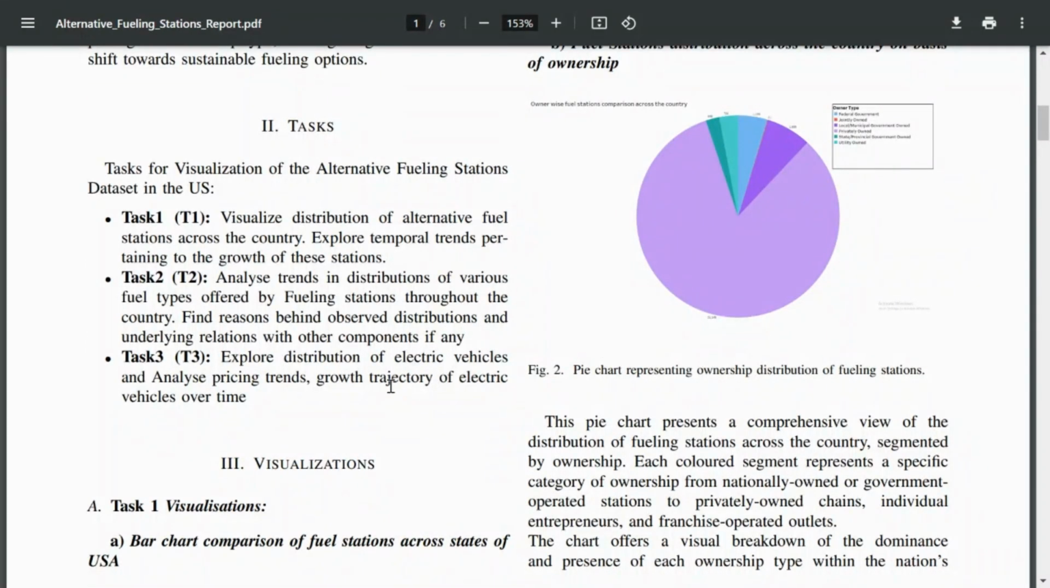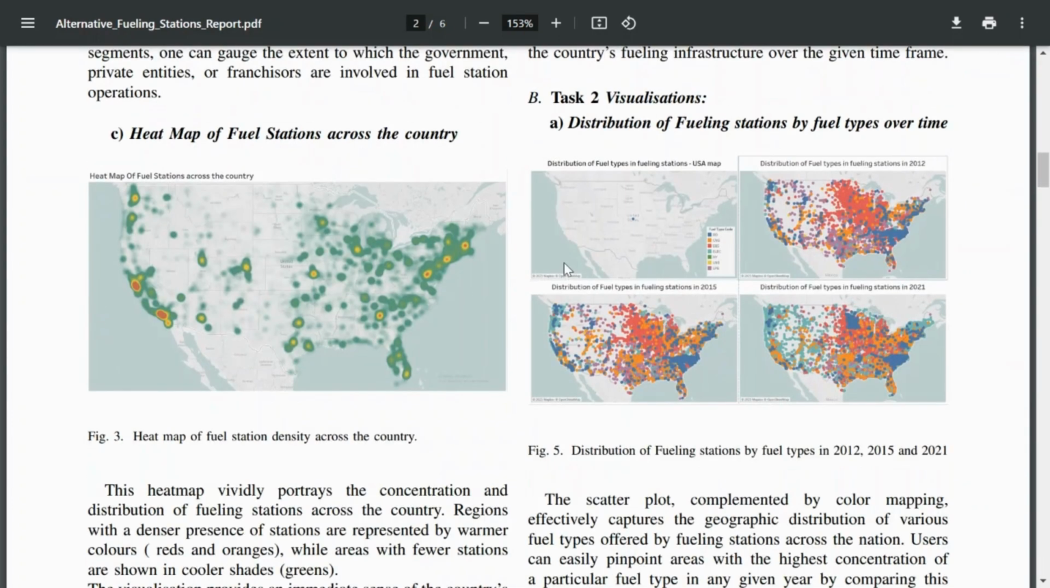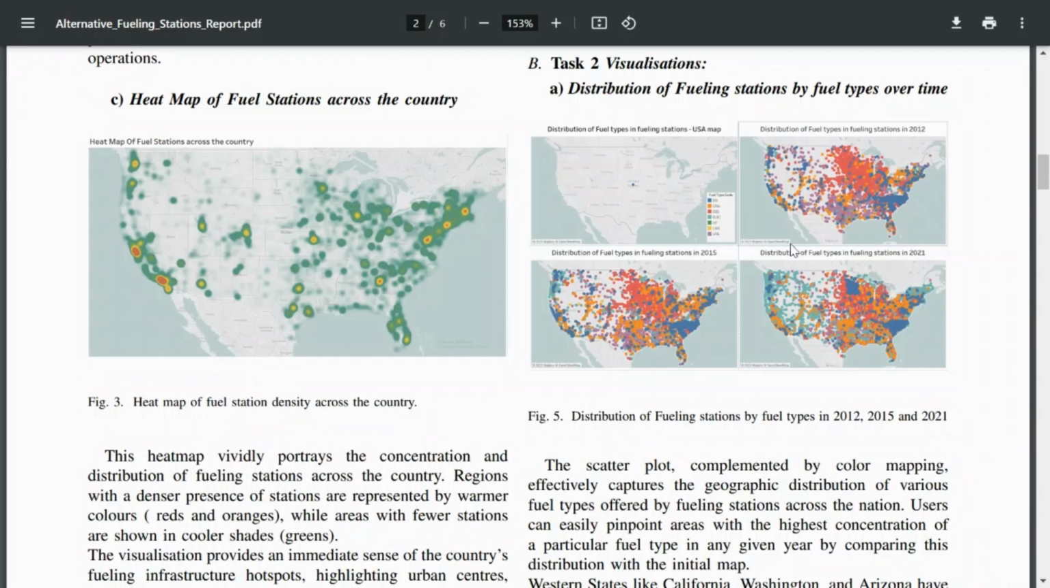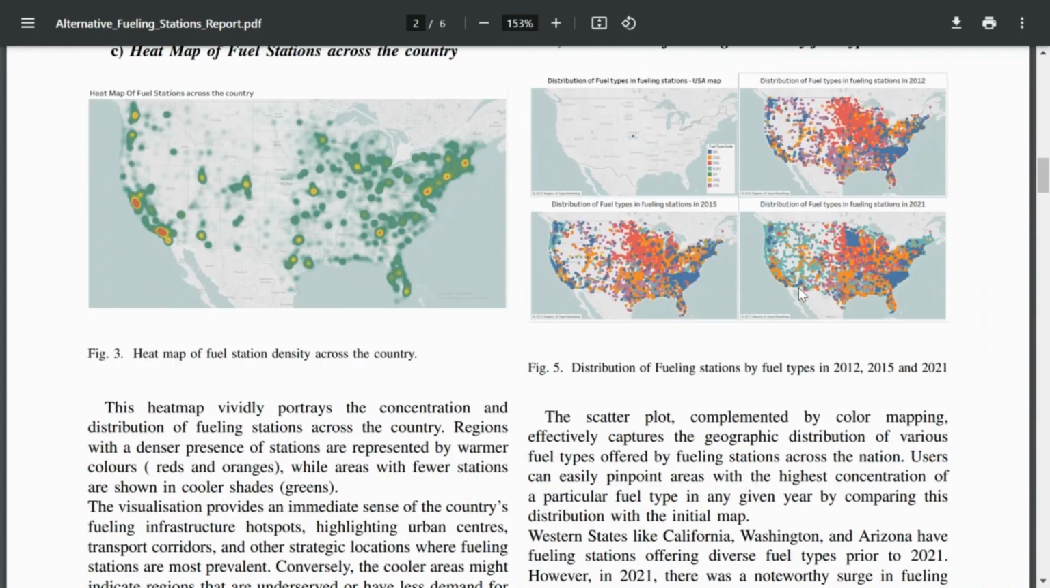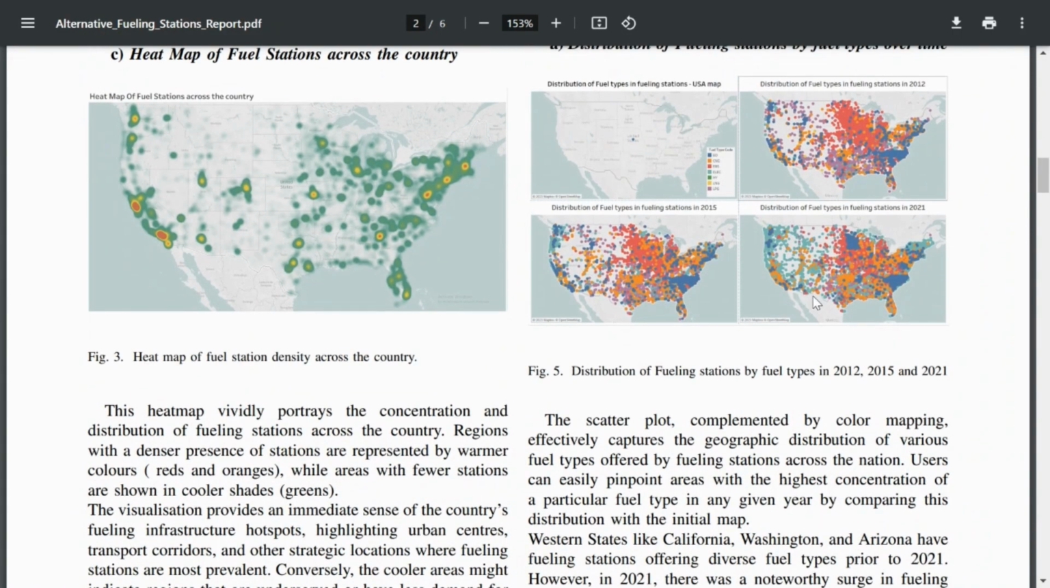I will be explaining task 2, in which we have analyzed trends in the distribution of various fuel types offered by fueling stations throughout the country. The first visualization is the distribution of fueling stations by fuel types over time. We can clearly see that from 2012 to 2021, the number of electric fueling stations increased over time.